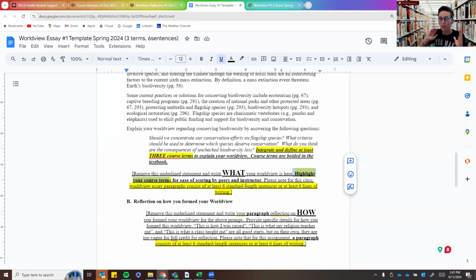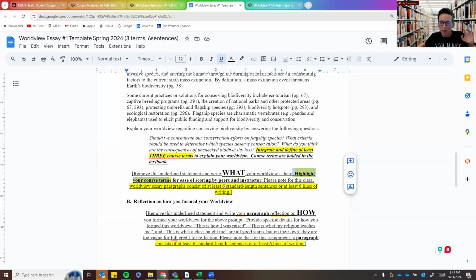Some students will open brackets and put the course definition from the textbook in those brackets. That's fine. Some students will just summarize the course definition, and that's fine too. Either way, you need to incorporate course terms and you need to define course terms.